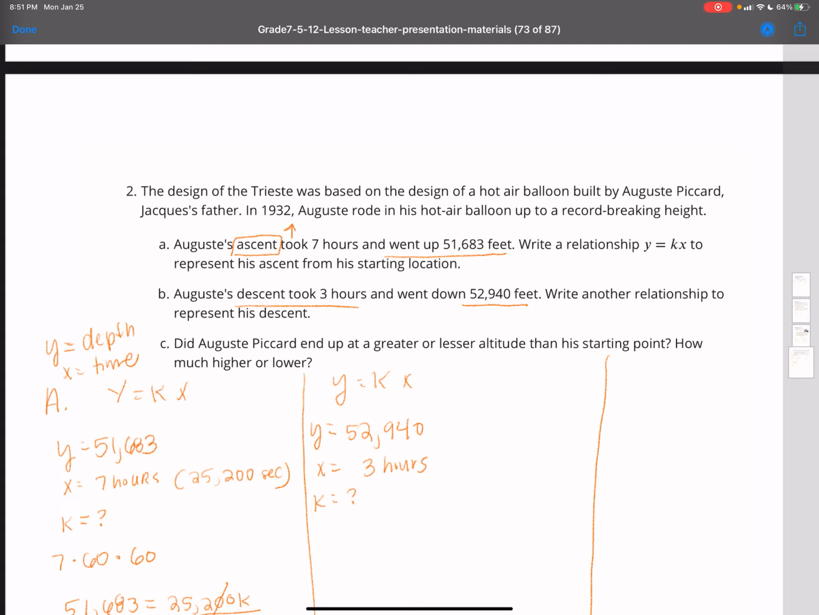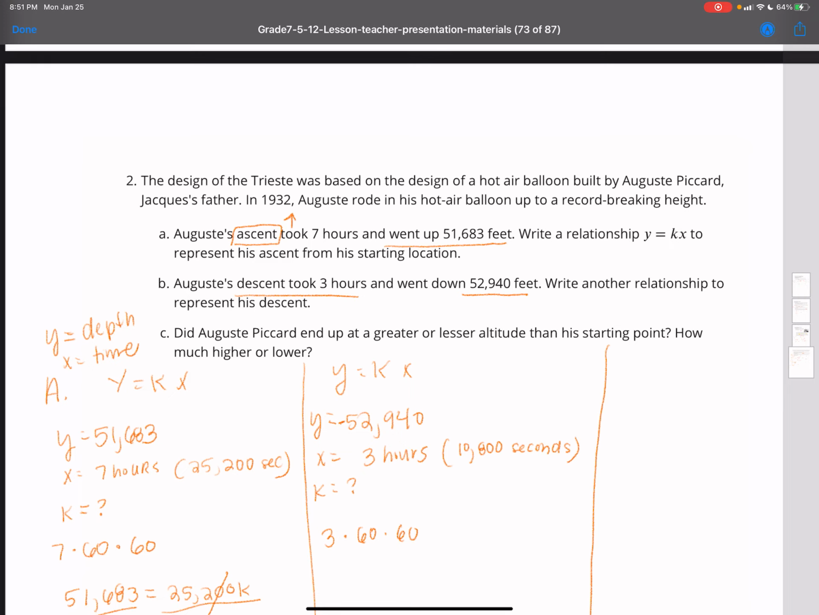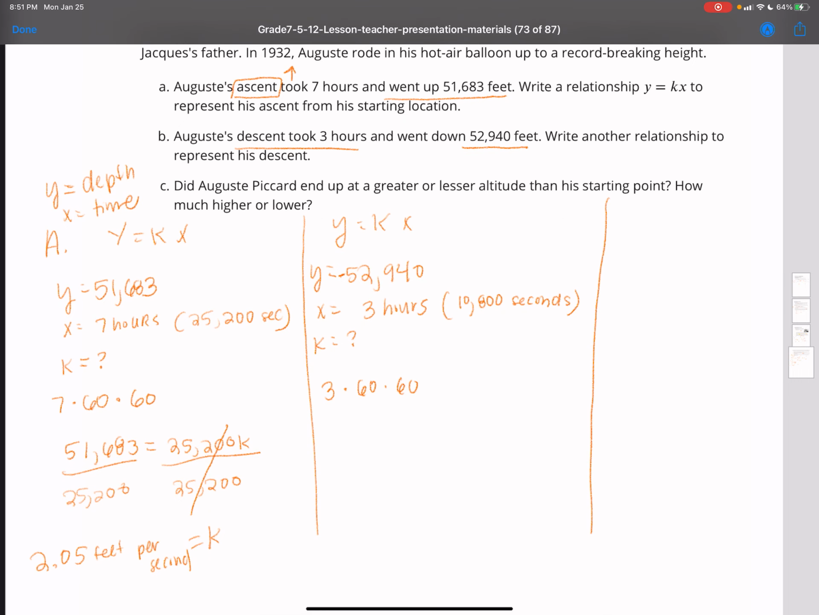Now in the book, they have the time actually being positive and the distance actually being negative in this case. But we're still going to do the same steps. 3 times 60 times 60 gives me 10,800 seconds. So negative 52,940 feet is equal to 10,800 seconds times K. And we're going to isolate it.